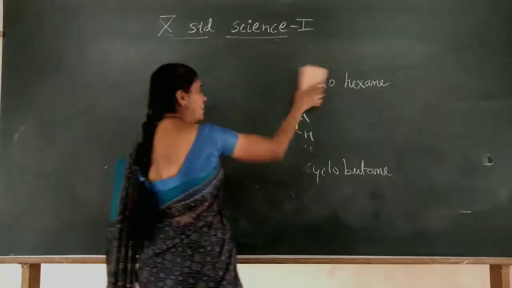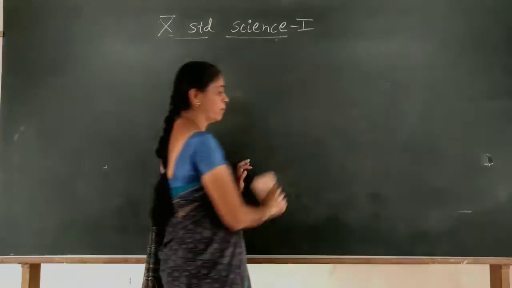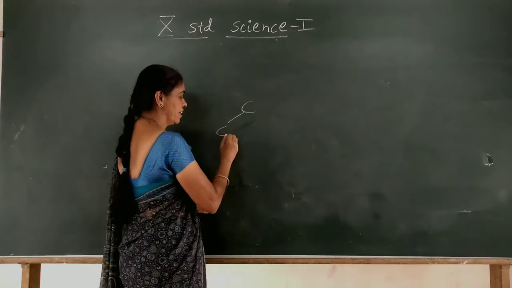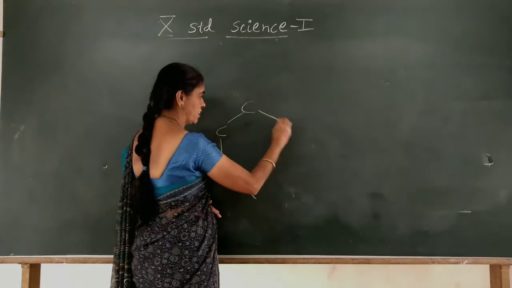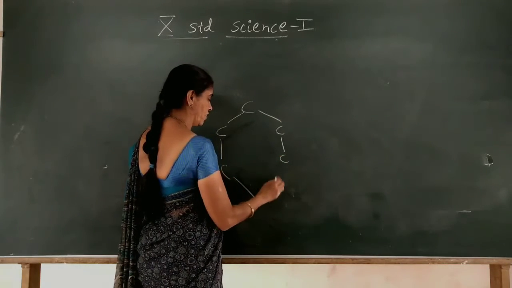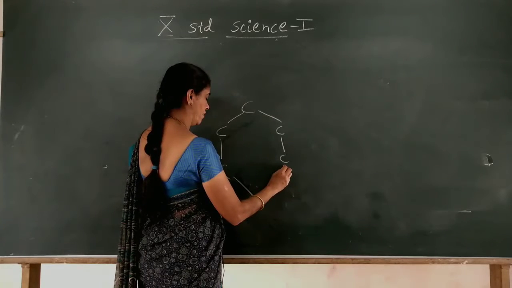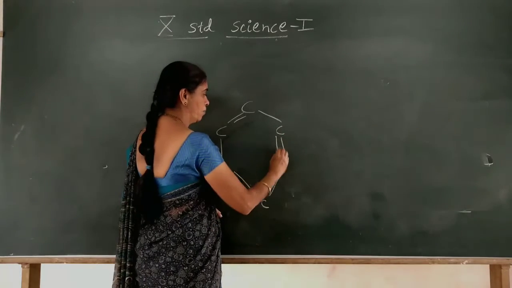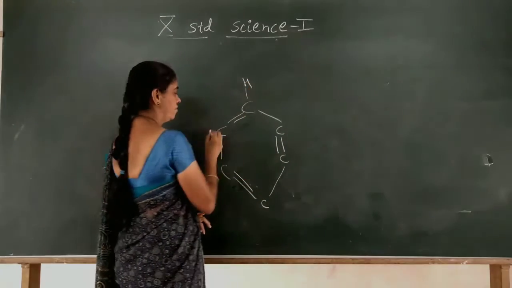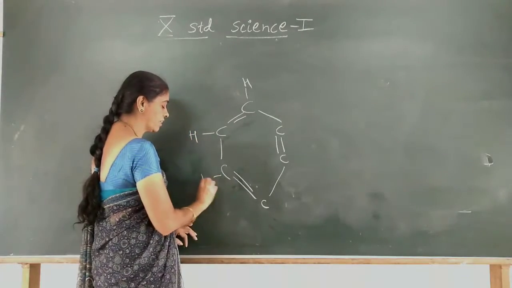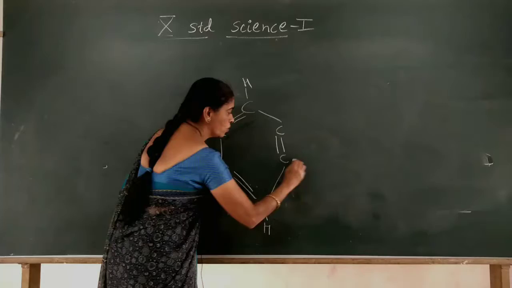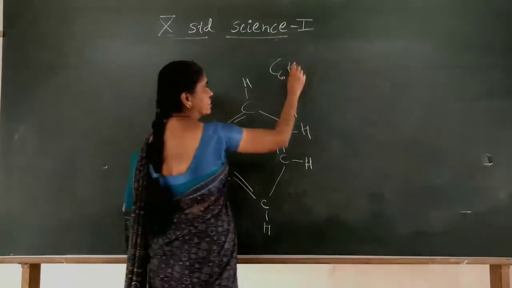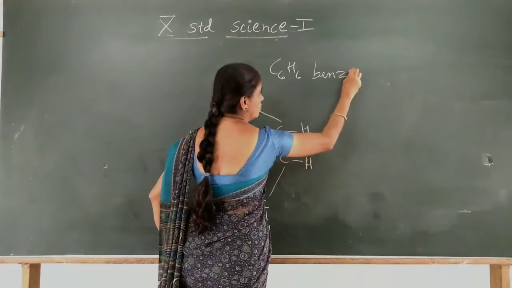Now sometimes in the carbon cycle, we have a double bond also present, a double covalent bond. One example I will give is benzene, C6H6. It is a special aromatic hydrocarbon. It has a peculiar smell. Here alternately we have a single bond and a double bond. This is the structure of benzene, where each carbon is linked with one hydrogen atom with a single covalent bond.